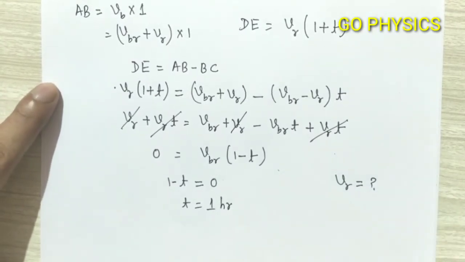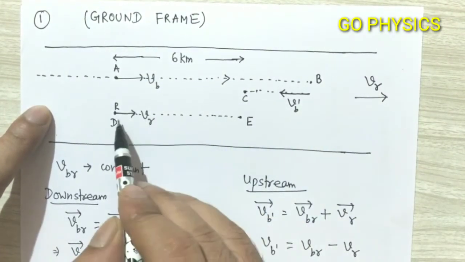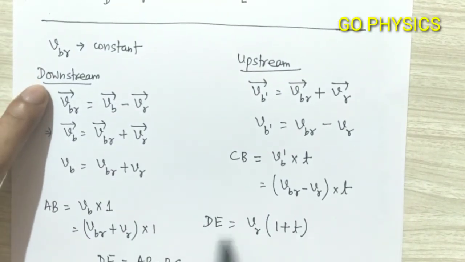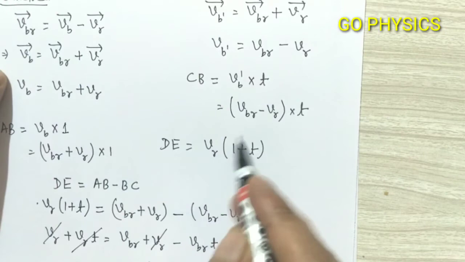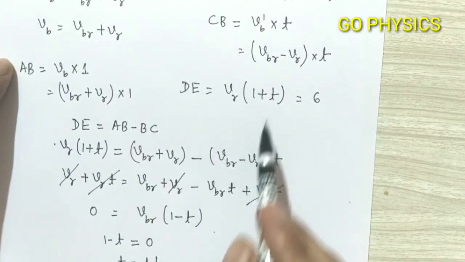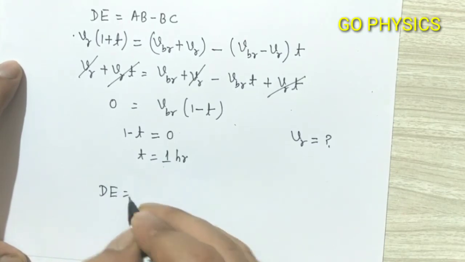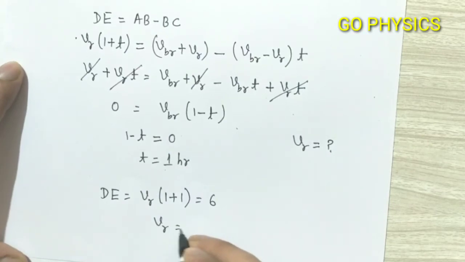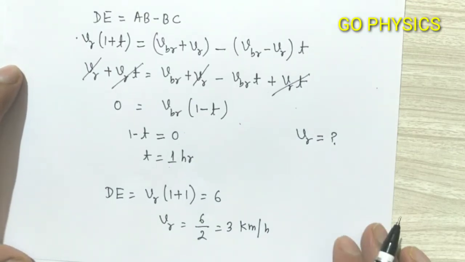But in the question they are asking the speed of river. What will be VR? Now listen very carefully. DE we already calculated here. DE equal to VR into 1 plus T. And DE is also equal to what? From the diagram, DE is also equal to 6 km. And T we already calculated as 1 hour. So we will substitute here. DE equal to VR into 1 plus T, and T we got 1. This is equal to 6. So from here VR equal to 6 by 2, or 3 km per hour. This will be our answer.